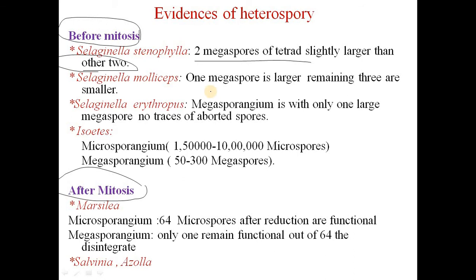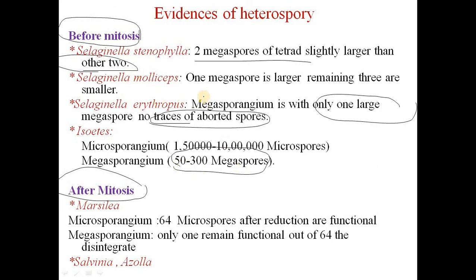In Selaginella molliceps, one megaspore is larger and the remaining three are smaller, whereas in Selaginella erythropus, the megasporangium surprisingly has only one larger megaspore, and there are no traces of aborted spores. In Isoetes, the microsporangium has 1,50,000 to 10 lakh microspores, but the megasporangium has only 50 to 300 megaspores,